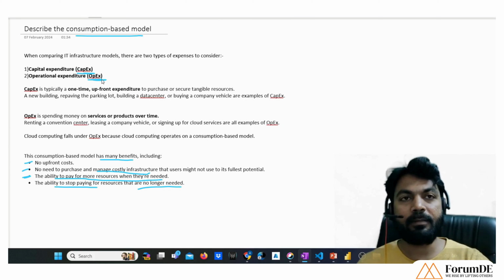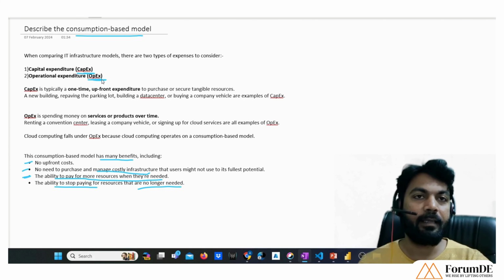You will hear these two terms in industry when you will be working in Azure cloud or in any of the cloud platforms.